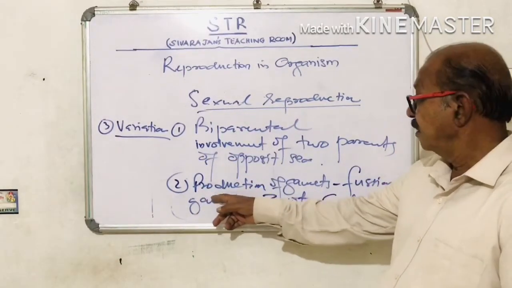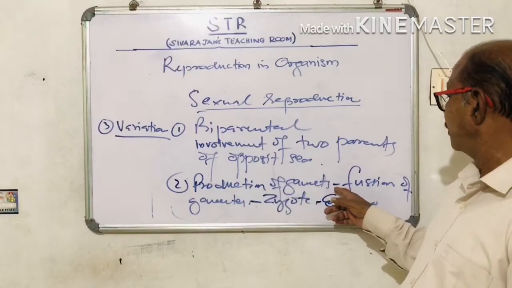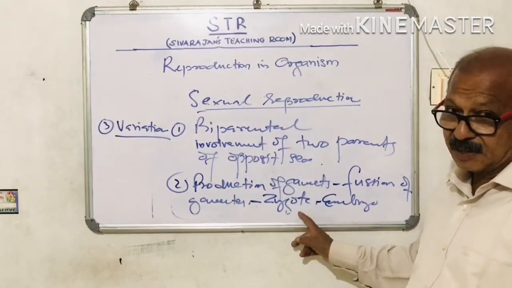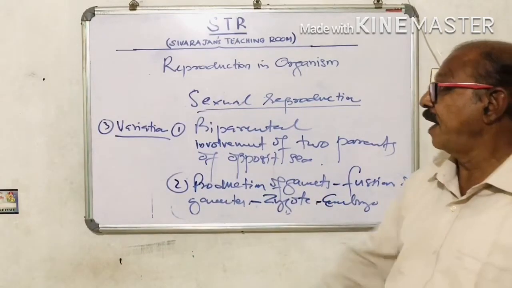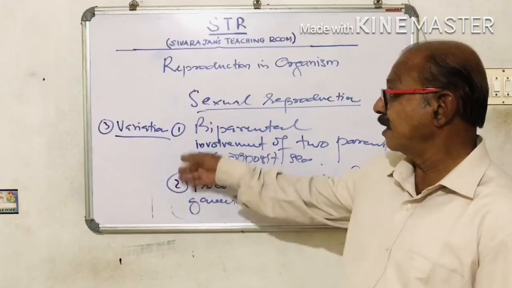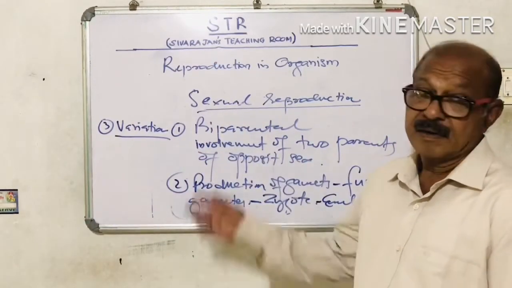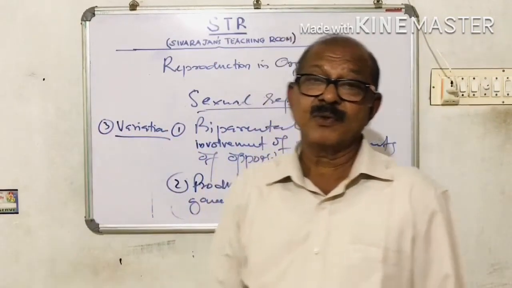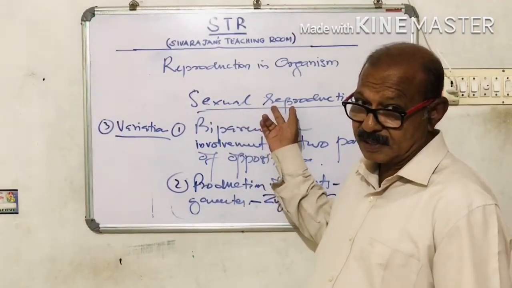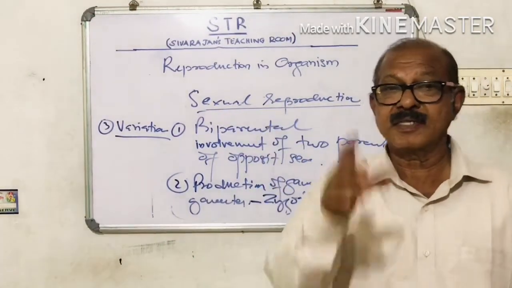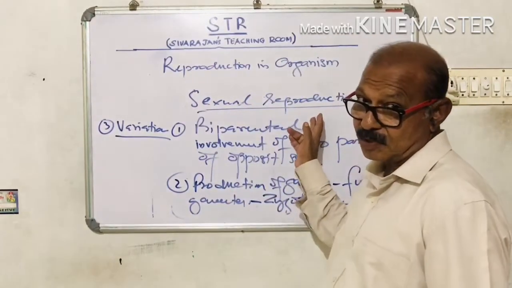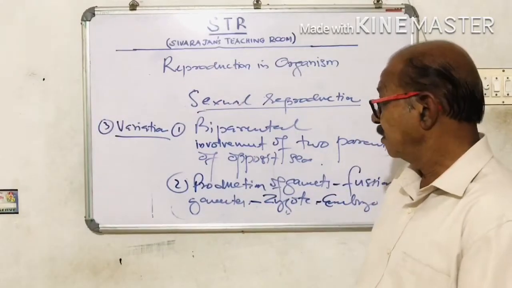Then second is production of gametes and fusion of gametes leading to the formation of zygote, and zygote develops into embryo. And the offspring will be varying from their parents. So these are the characters. And if you are asked to make a comparative study of these 2, sexual reproduction and asexual reproduction, then we have to produce all these reasons in separate columns. Then your answer will be perfectly okay.